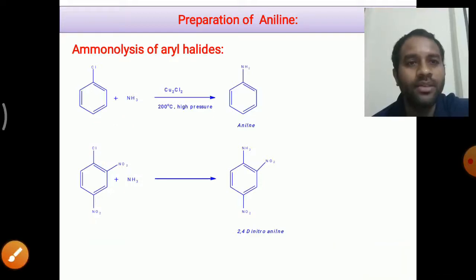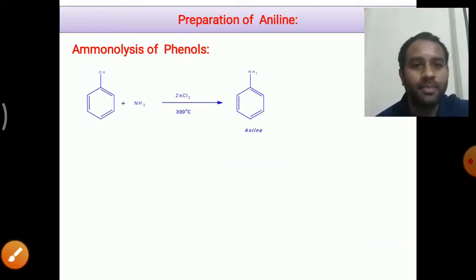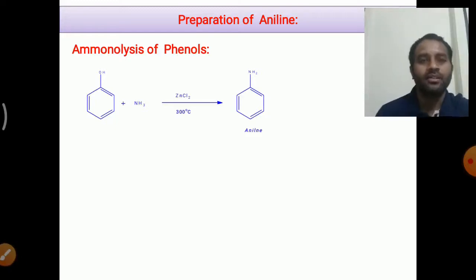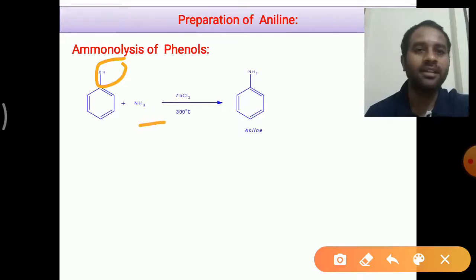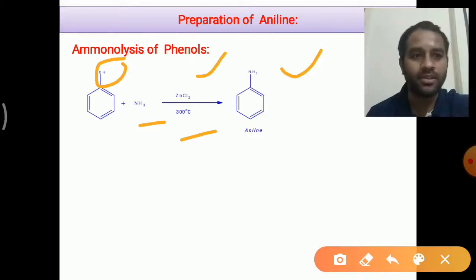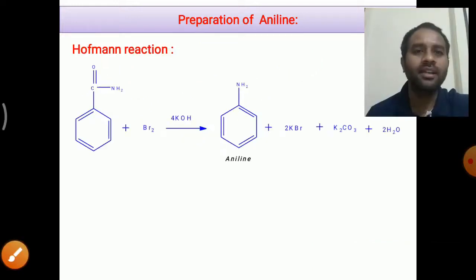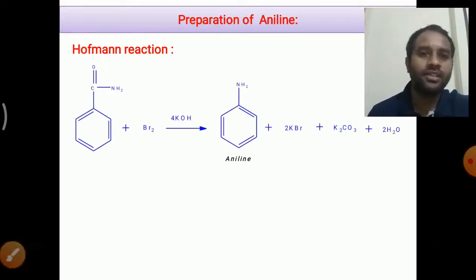And coming to another preparation method, that is by aminolysis of phenols, we can also prepare the amines. You can see here this OH group, that is phenol, will react with ammonia in presence of anhydrous zinc chloride at a higher temperature, that is 300 degrees Celsius. We will get this amine as the product, right? Similarly, we have also seen this reaction,